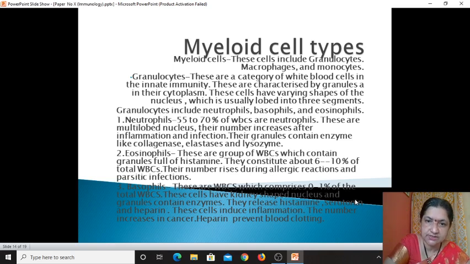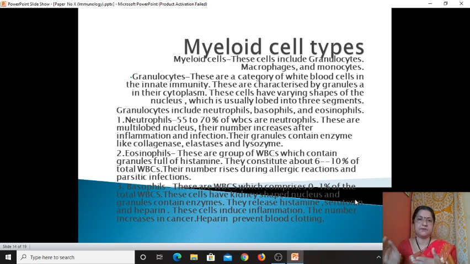And these granules contain enzymes like collagenase, elastase, and lysozyme. So in neutrophil we find granules, no doubt, but these granules also contain certain enzymes including collagenase, elastase, and lysozyme. Each type of enzyme has its own significance in immune response or immunity.